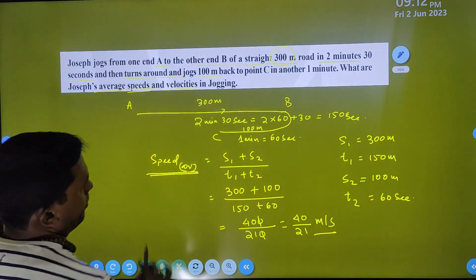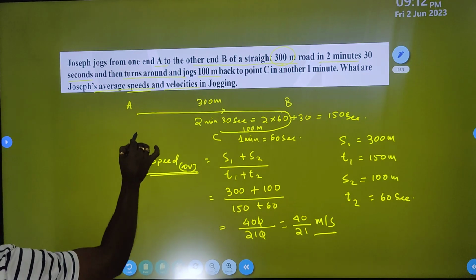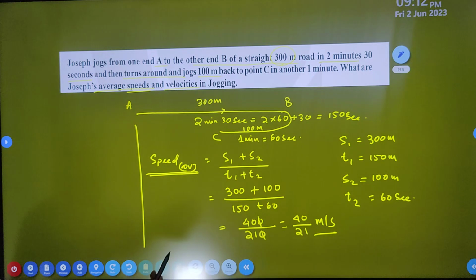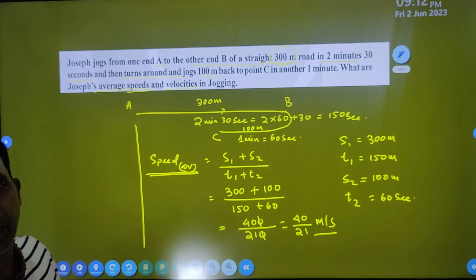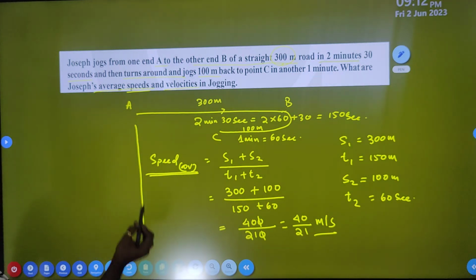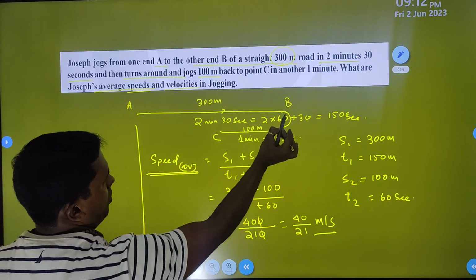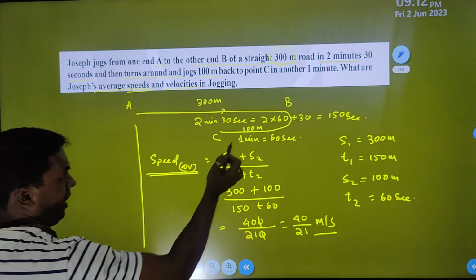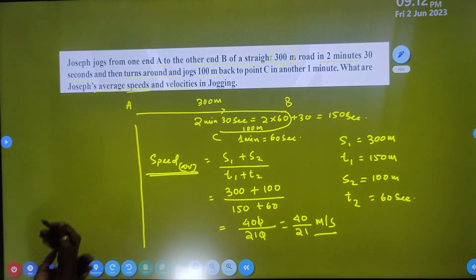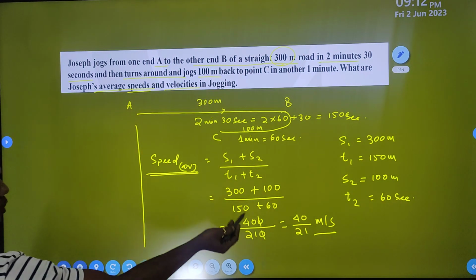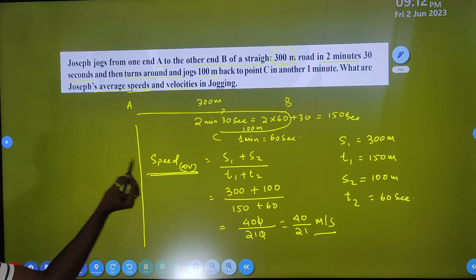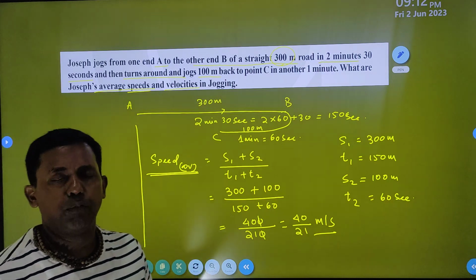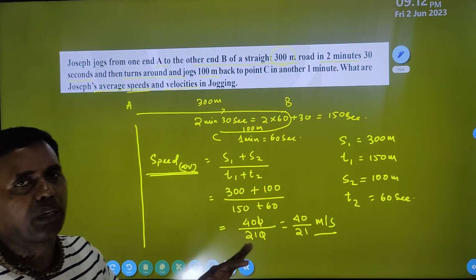Now your velocity. If you find out the velocity, just you observe. So velocity is equal to what? Displacement by time. So how much displacement? अभी सोचो ये 300 meter in a particular direction. Okay. And 100 meter ये return opposite direction. मतलब S1 and S2 if I find out, suppose average initial velocity, final velocity is not given. If you find out velocity, then you can go through it.